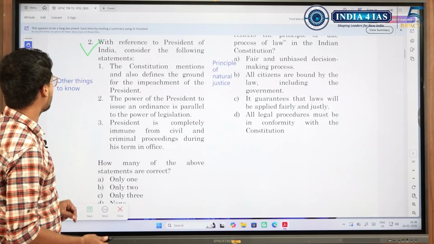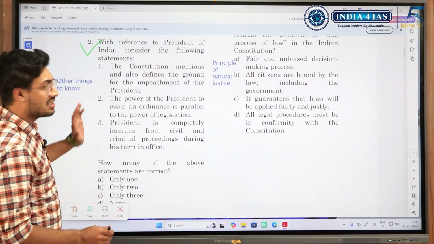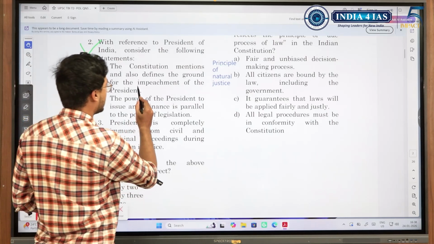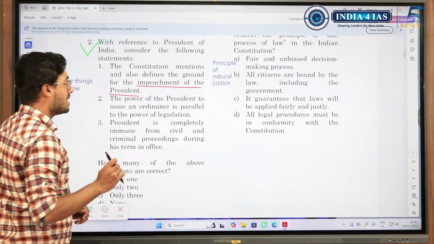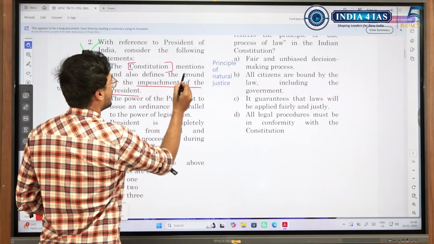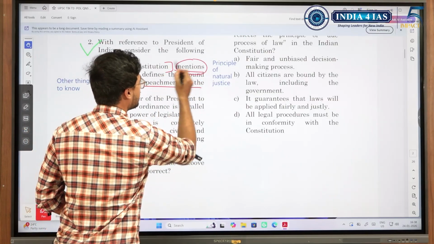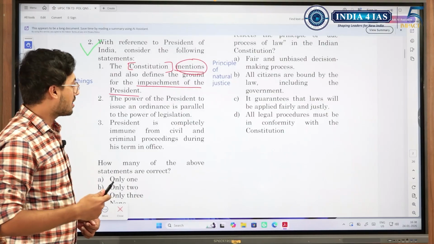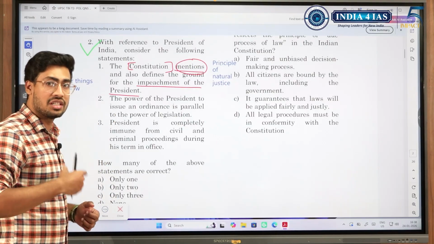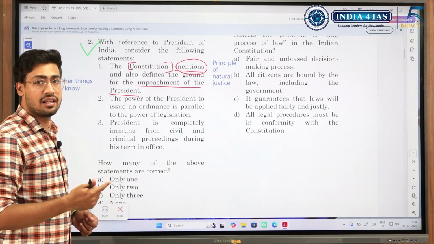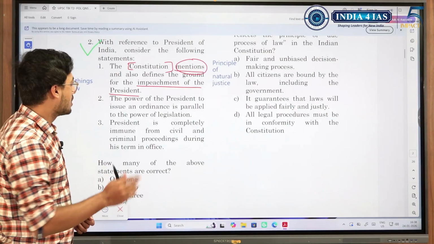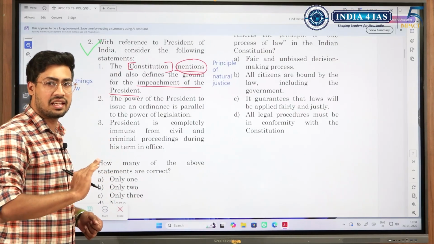Similarly, with reference to President of India, this is also an easy question. Constitution mentions the grounds for the impeachment of president. UPSC has recurrently asked this term: what is there in the constitution, what is not there. Constitution mentions, constitution defines. These are the things that come in UPSC PYQs. In other cases it will say constitution defines, or constitution speaks about the grounds of removal of a certain office. In certain cases it is true, in certain cases it is not true.